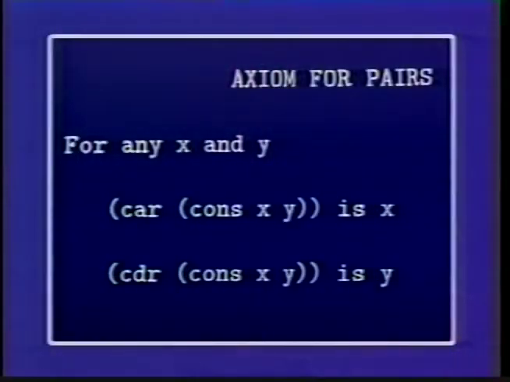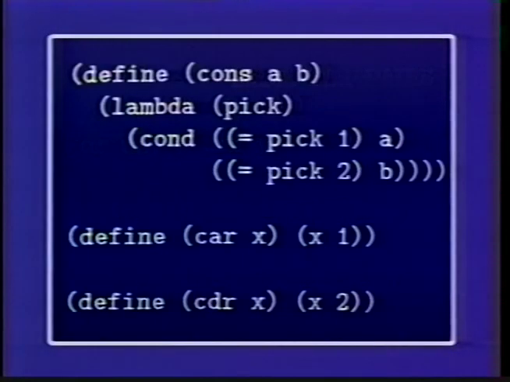So let me show you on this slide an implementation of cons, car, and cdr. We'll look at it again in a second, but notice that there are procedure definitions of cons, car, and cdr. You don't see any data in there. What you see is a lambda.